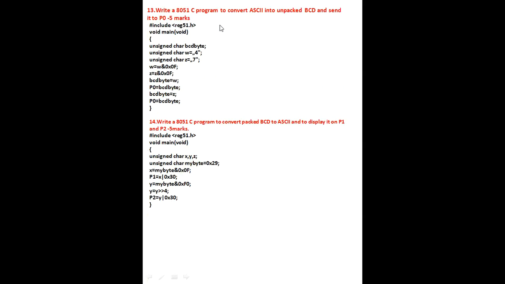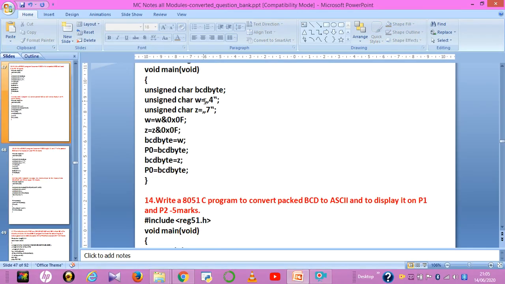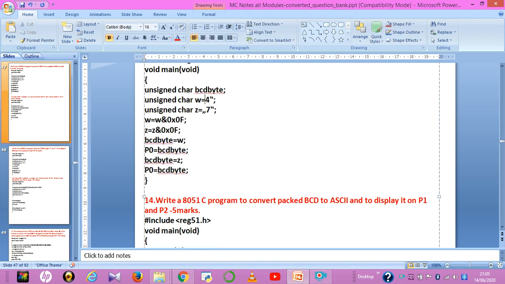Next, write an 8051 C program to convert ASCII into unpacked BCD and send it to P0. Now you have to convert your ASCII to unpacked BCD numbers. So here I have taken two ASCII numbers. One is 4, another one is 7. These two ASCII numbers I have taken in our program.